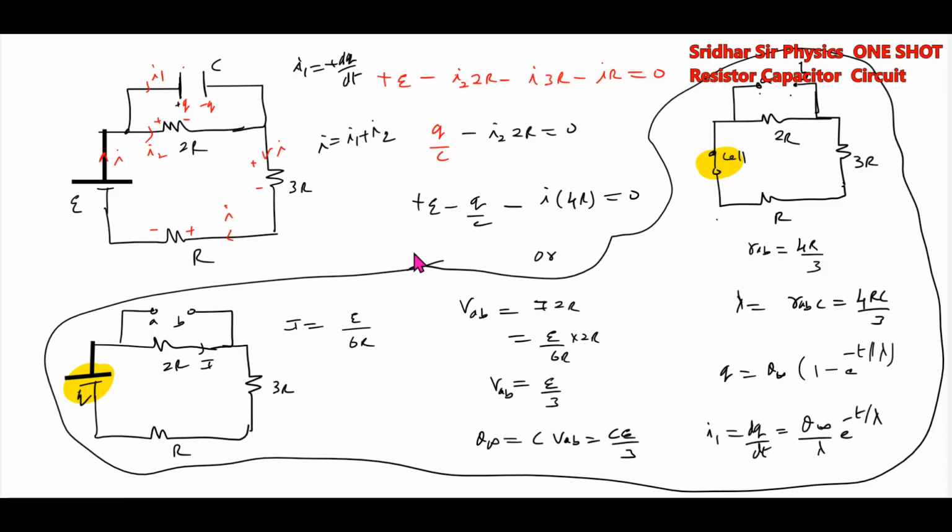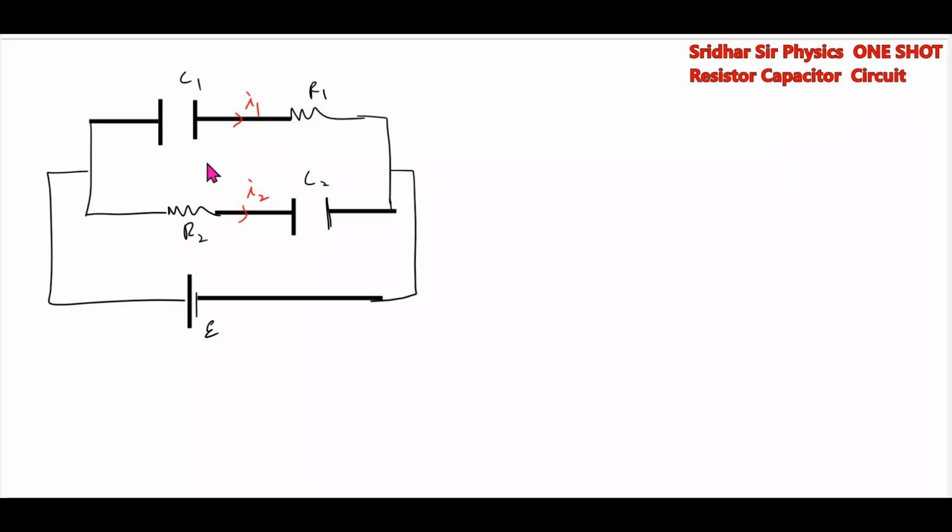Okay, multiple loops, this is a basic idea. We have multiple capacitors. Here the current I1 will flow, and current I2. Here the main branch current I will flow. This I will break up here into I1 and I2, and again it will combine. What is the expression for I1? I1 equals E by R1 e to the power of minus t by R1 C1. Separately, the current in this will depend on these two resistors and capacitors. The current here will depend upon E by R2 e to the power of minus t by R2 C2.